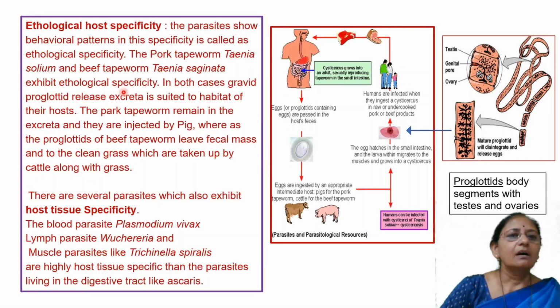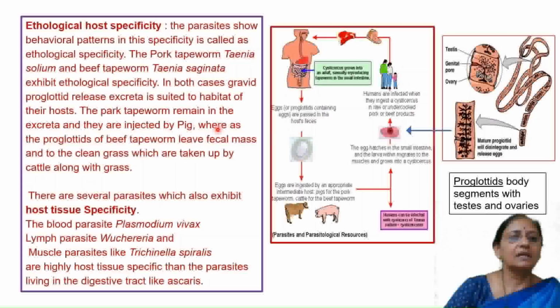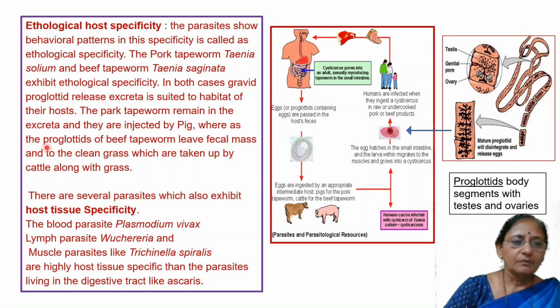Thus here, what is the ethological host specificity? Proglottids of the beef tapeworm leave with the fecal mass onto the clean grass, and they are taken up by cattle along with the grass.